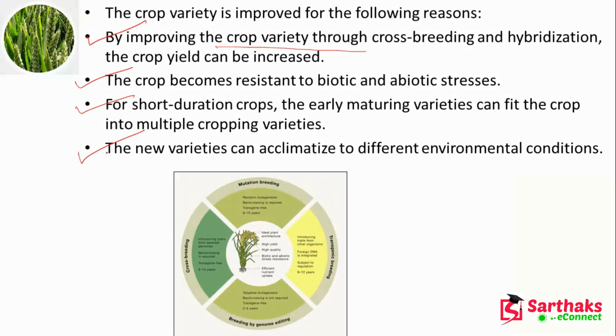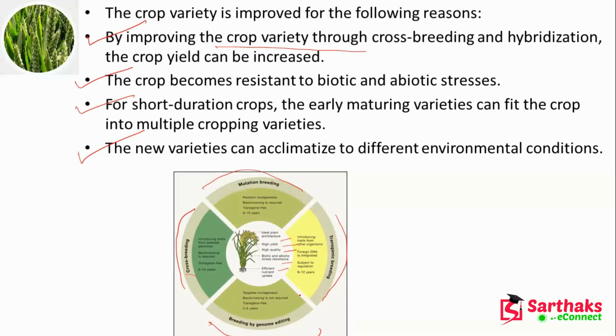So here you can see the ideal plant architecture: high yield, high quality we require, biotic and abiotic stress resistance we require, efficient nutrient uptake also we require. So crossbreeding we can do, mutation breeding we can do, transgenic breeding we can do, breeding by genome editing also we can do.